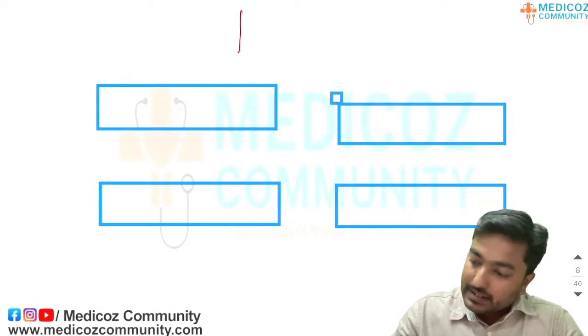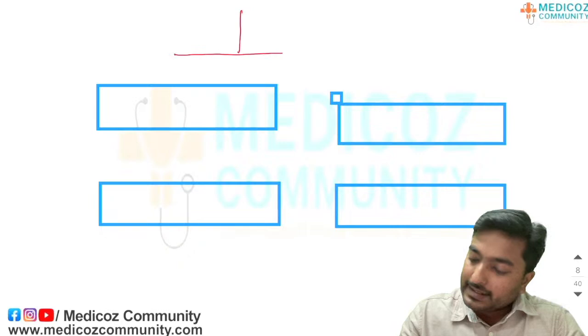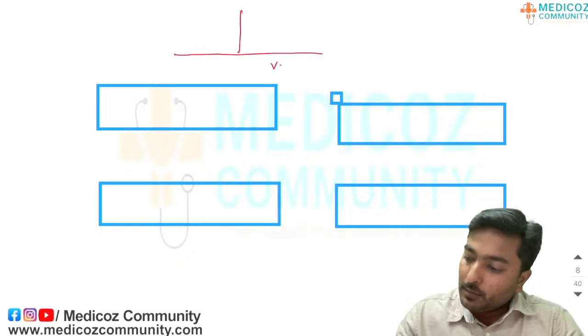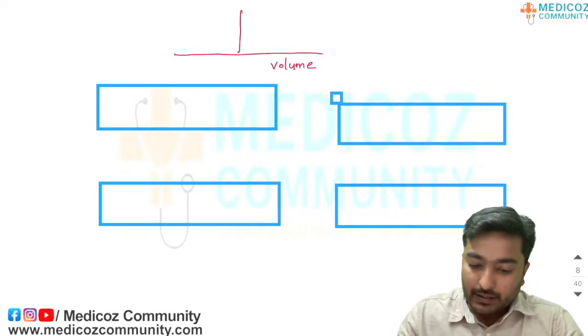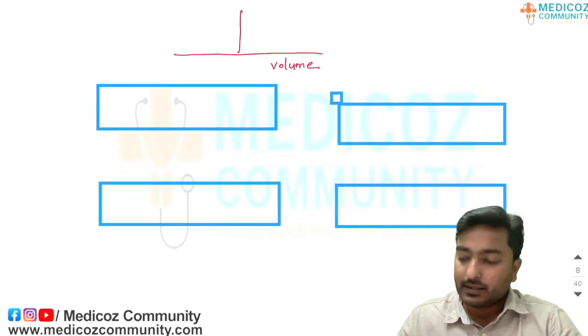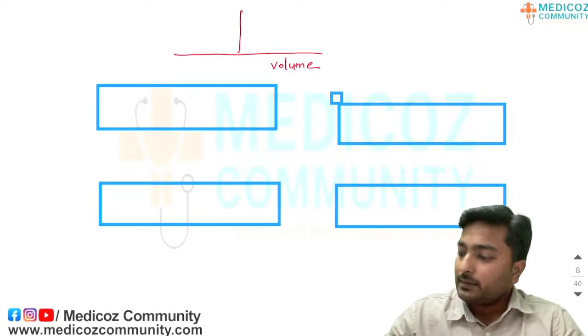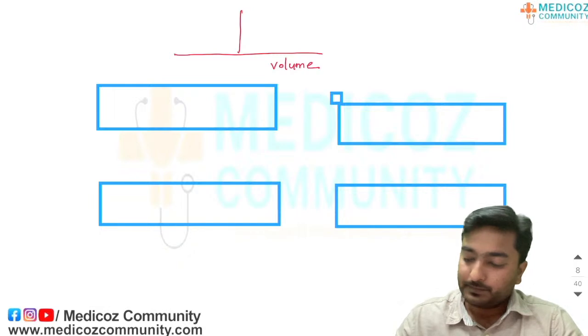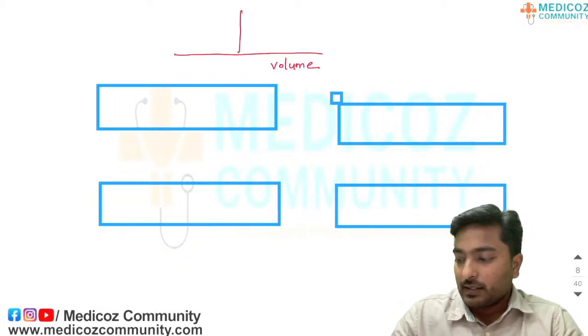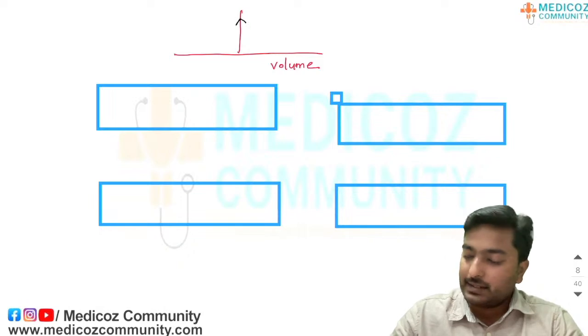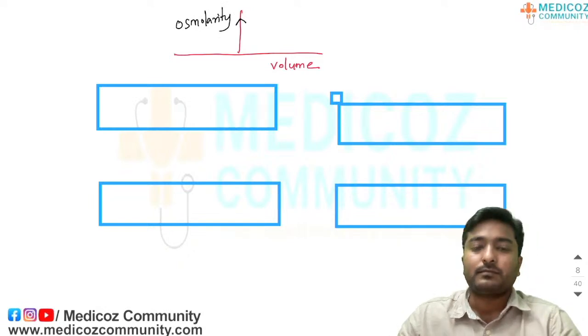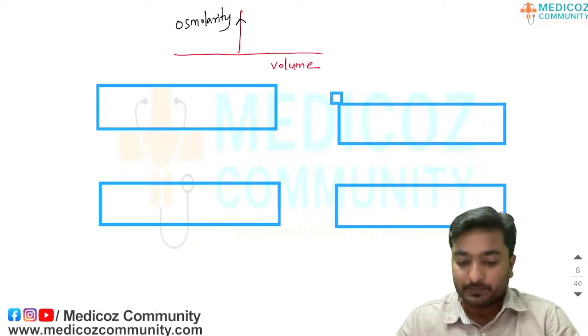So, just as I mentioned, on the x axis the volume of this compartment will be explained, and on the y axis osmolarity will be explained. Okay.